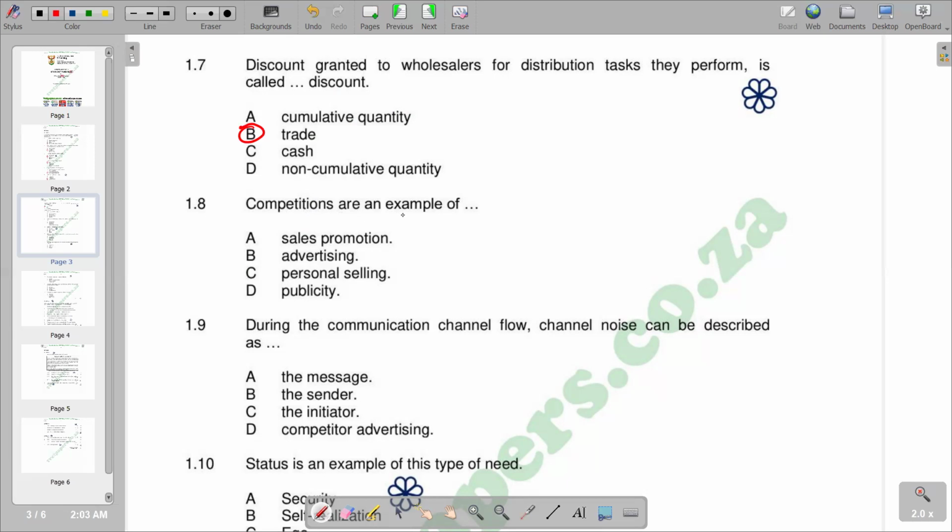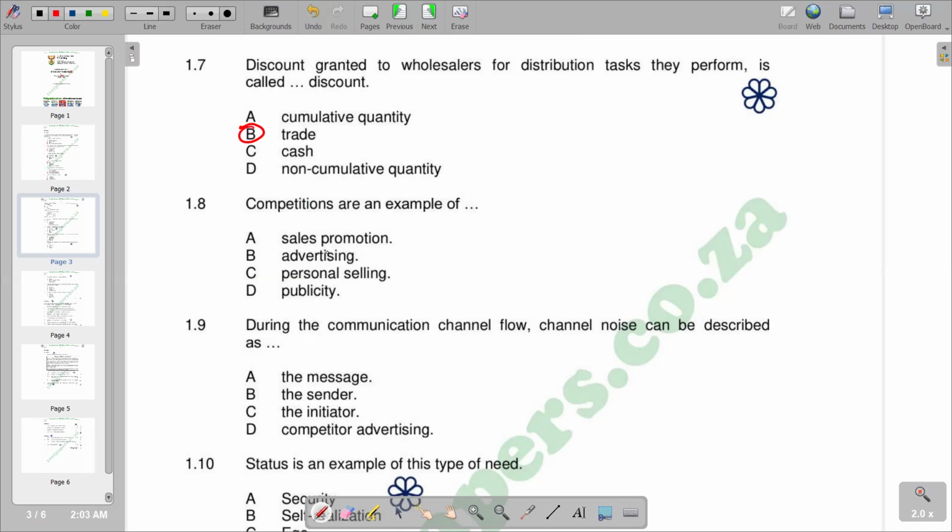Then 1.8, competitors are an example of. We have sales promotion, advertising, personal selling, and also publicity there. So you see that the correct response that we have there is sales promotion. Sales promotion becomes the correct response.